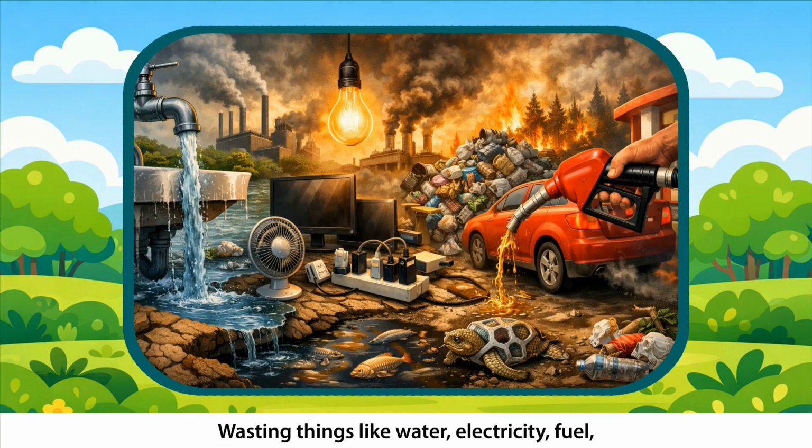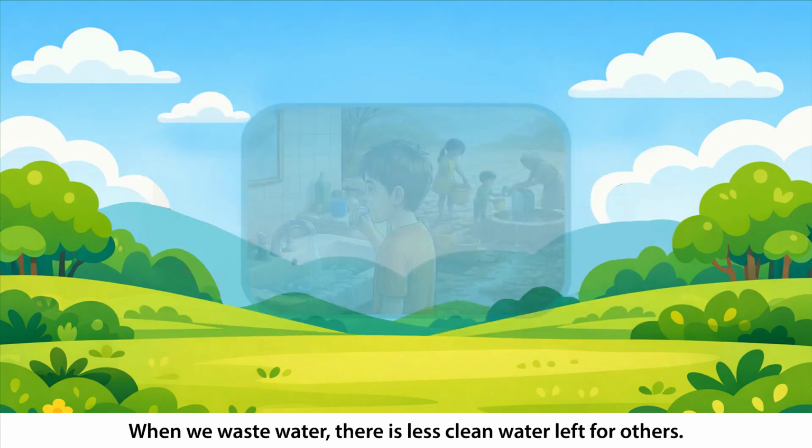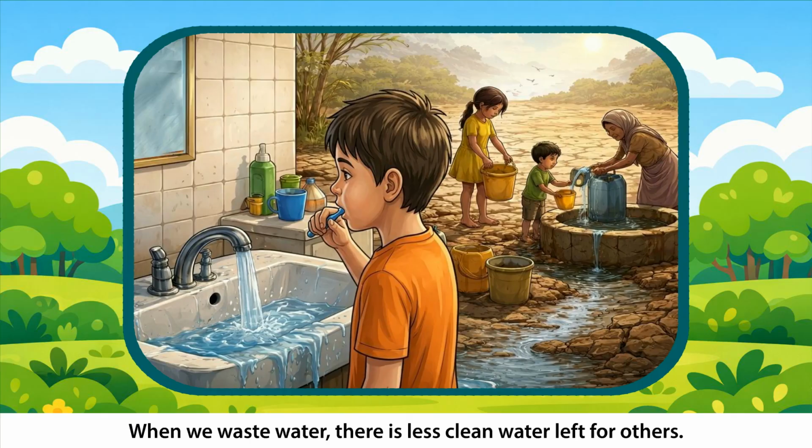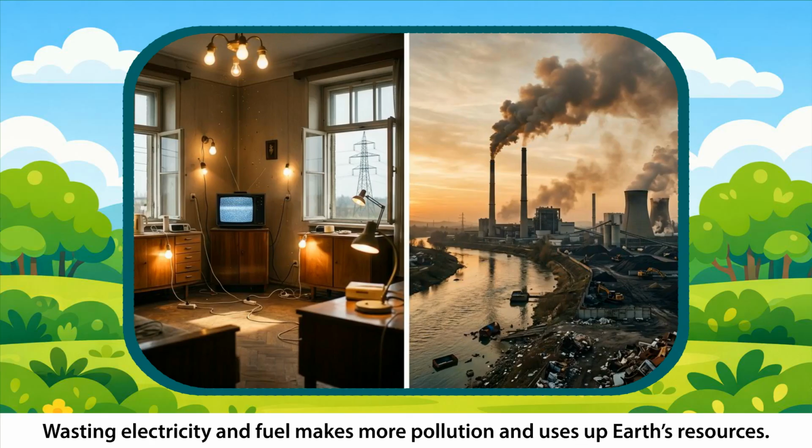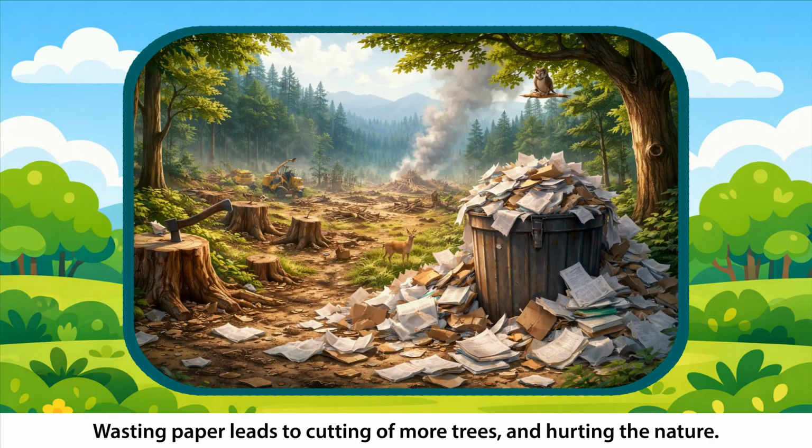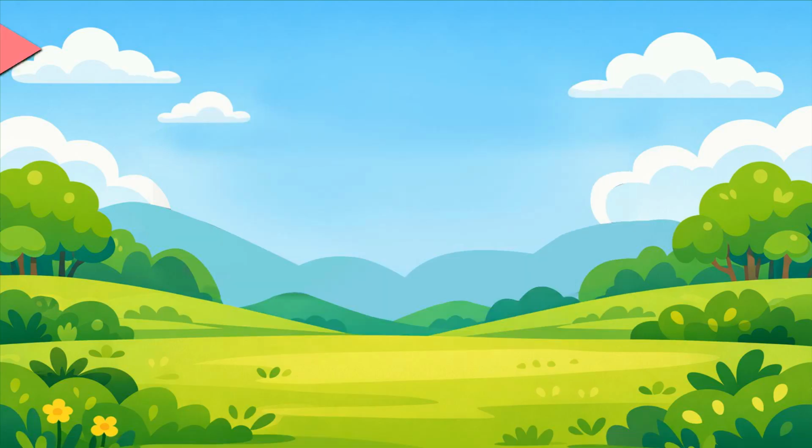Wasting is harmful. Wasting things like water, electricity, fuel, and other resources is harmful for the environment. When we waste water, there is less clean water left for others. Wasting electricity and fuel makes more pollution and uses up Earth's resources. Wasting paper leads to cutting of more trees and hurting nature.